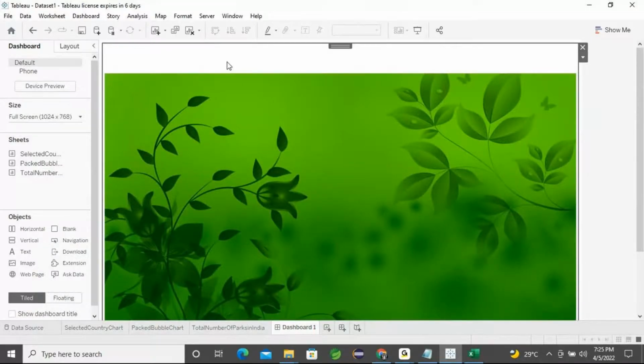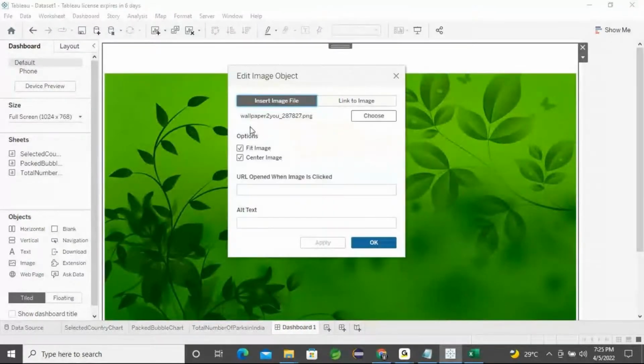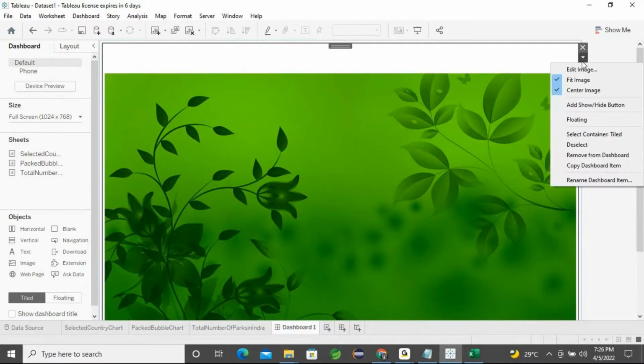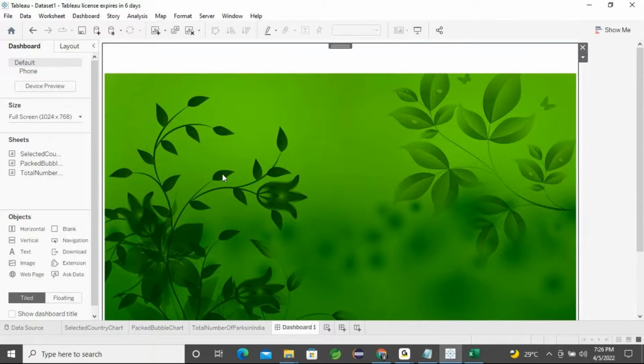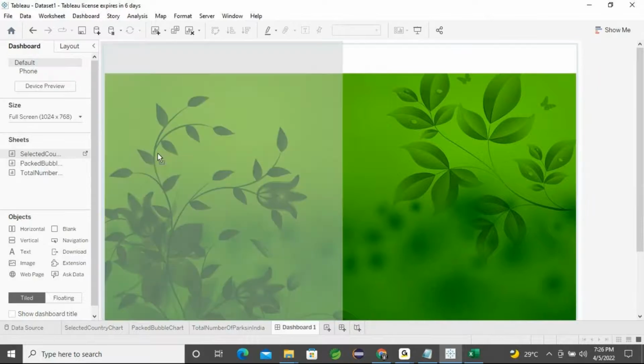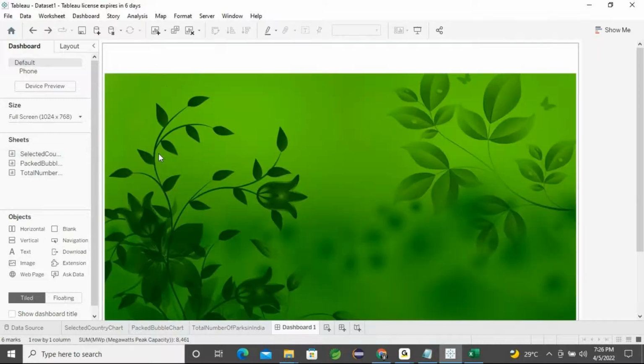Now you can right click and work with the edit image option. You can enable the center image too, so that moment it will get applied. Okay, fine. Now I placed this image, but if I take the map and drag it, what has happened? The image moved. I don't want the image to move, so let it be there, and I don't want to move the image while placing that map chart.